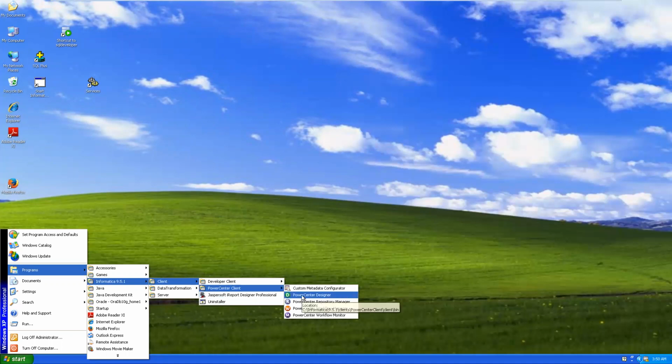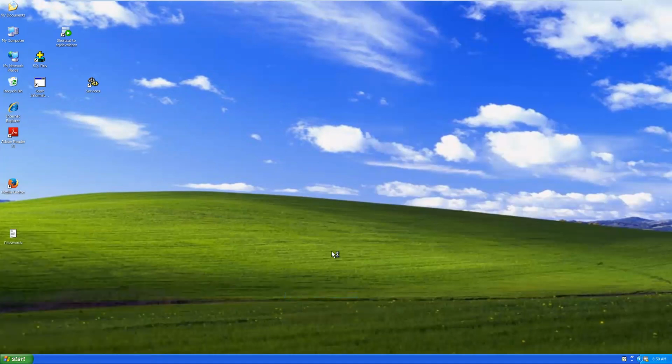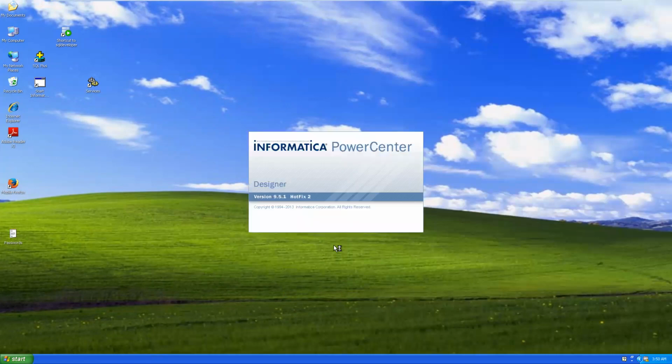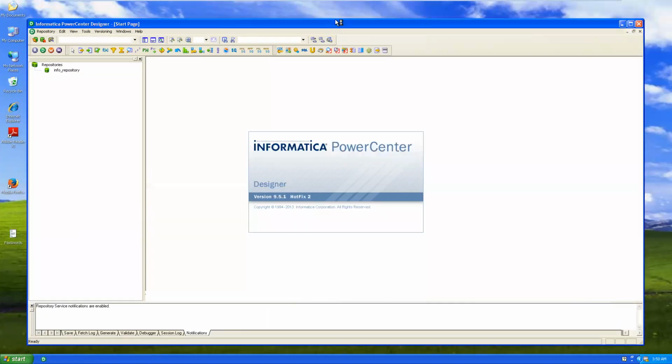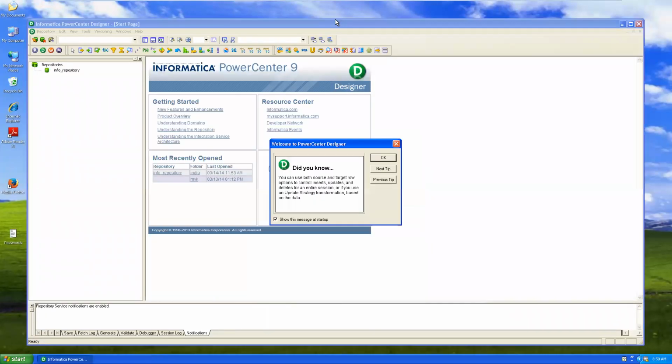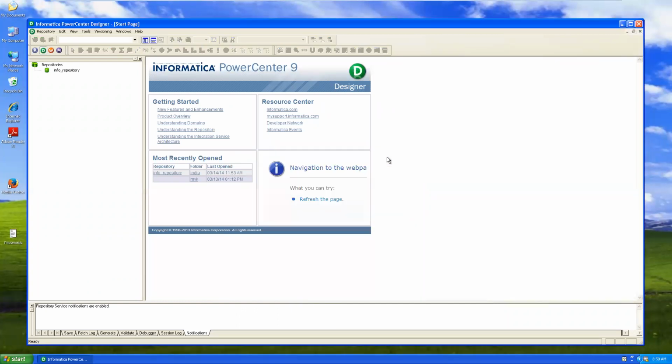As an ETL developer, start Power Center, launch Power Center Designer tool from the Power Center client. It is a desktop tool. Only the Informatica Administrator homepage is a web-based tool. Remaining all are desktop tools. Okay, this is Power Center Designer tool.